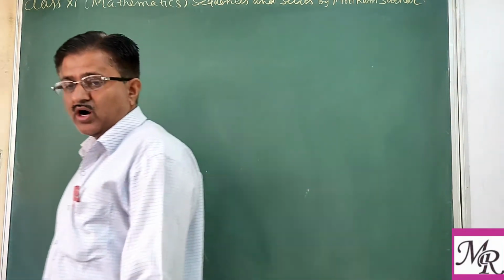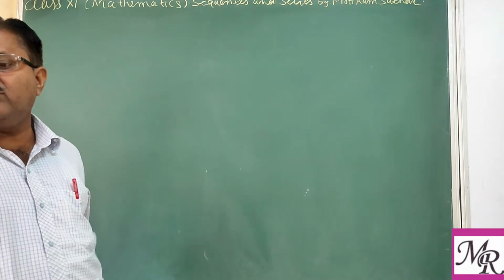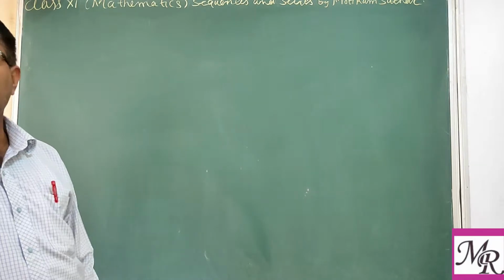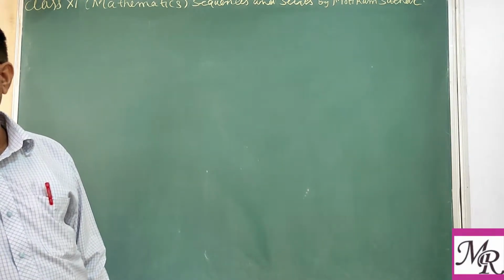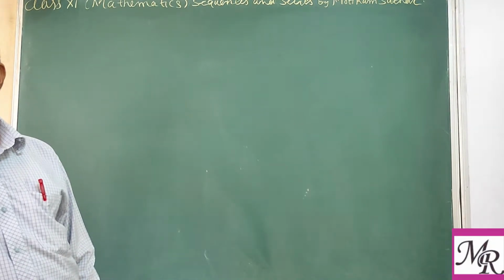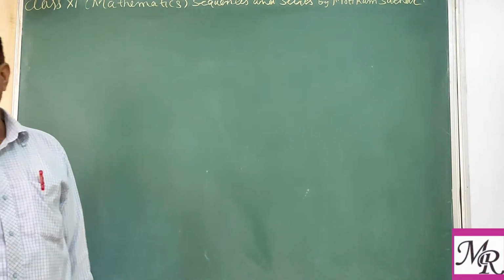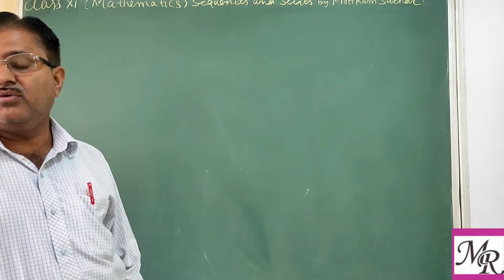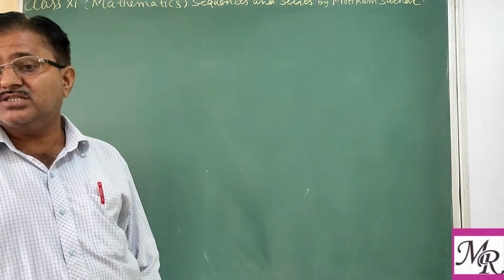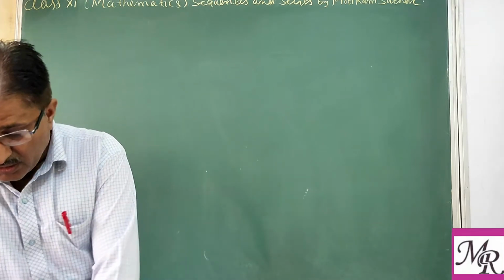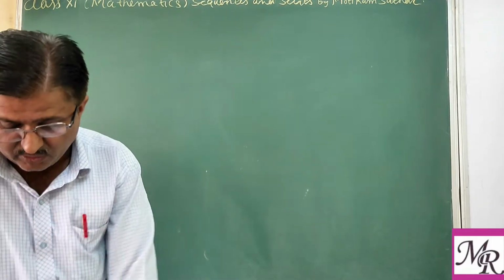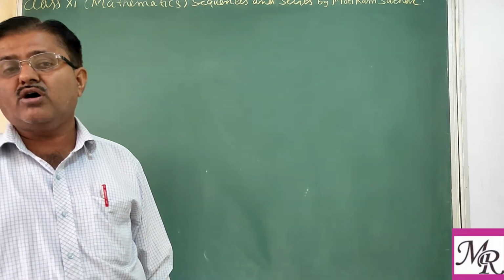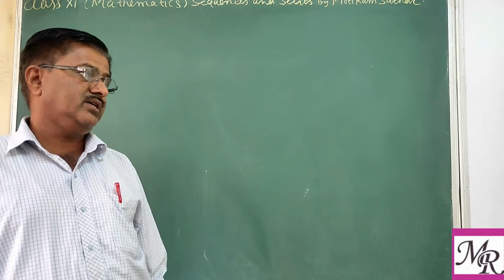In mathematics, the word sequence has the same meaning as you have learned in the English language. If we are given a specific sequence, it means we can easily identify which term is first, which term is second, or some property we may know. That is known as a sequence. Clear? Or we usually mean a collection in order, in such a way that the first term, second term or third term can be easily identified. That collection is known as a sequence.